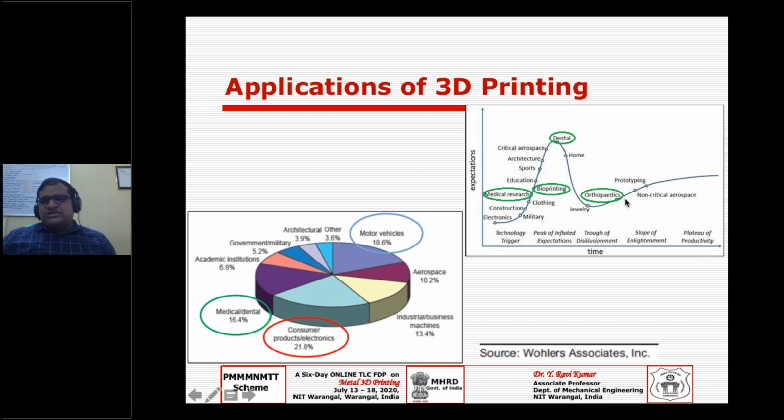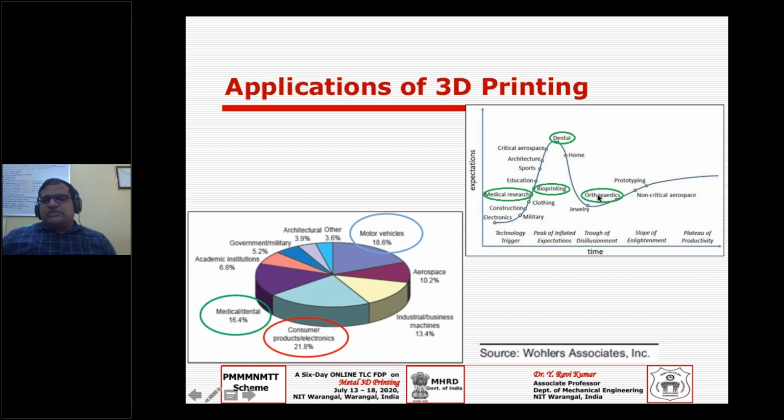What is this? If you see here, this is almost the plateau of productivity, meaning more usage, commercial usage, a productivity state. Very soon the orthopedic applications will reach that mark of plateau of productivity. All the technologies will slowly move, maybe over a period of 10 or 15 years.